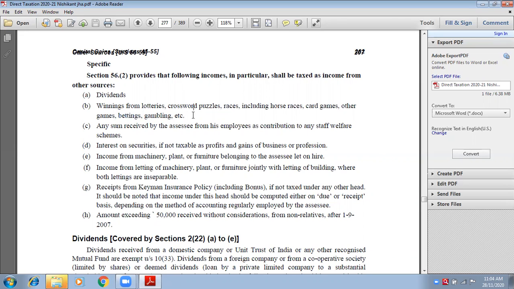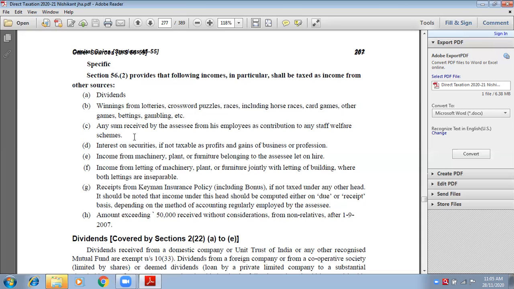Gambling, I hope you know what gambling is also. Smuggling, gambling, you should know these. I know these are illegal activities, but whatever you earn in illegal activities will be counted as an income. Naturally, it is an income, no? It is illegal, that is a different matter, but you have earned income. So that is income from other sources. These all incomes are income from other sources that can be asked in your question paper.